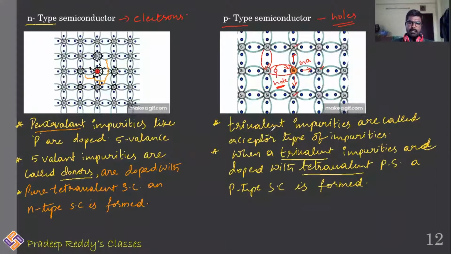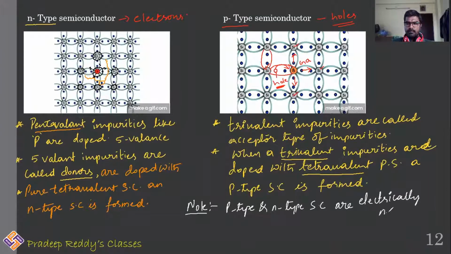And remember that p-type and n-type semiconductors are electrically neutral. They are electrically neutral because remember here we are not adding electrons. We are adding an impurity, which is an atom. See, phosphorus you are taking. Phosphorus has an equal number of protons and electrons. It is a neutral atom.